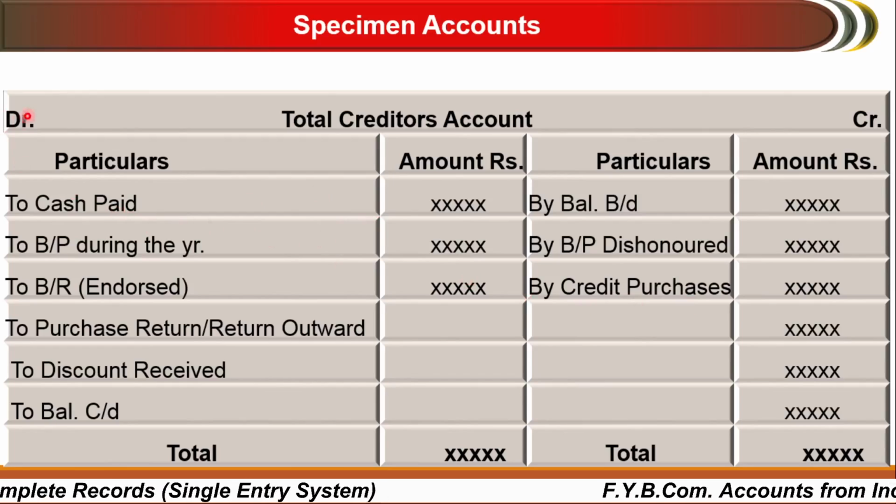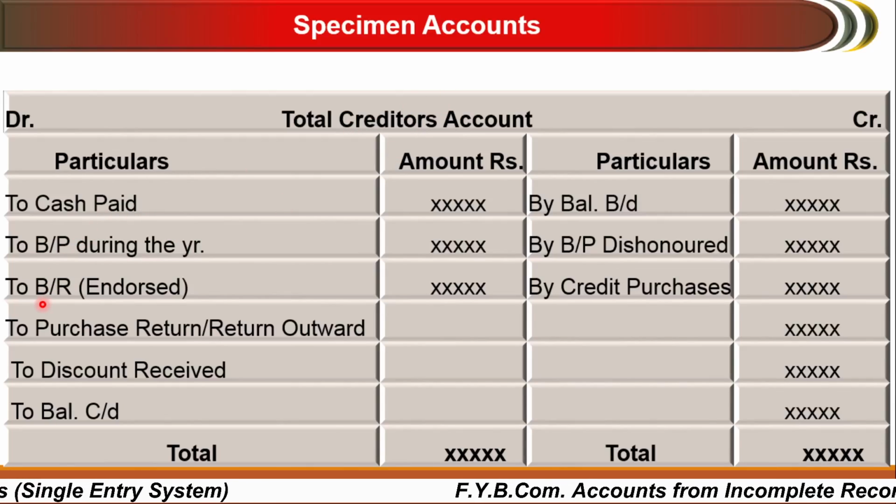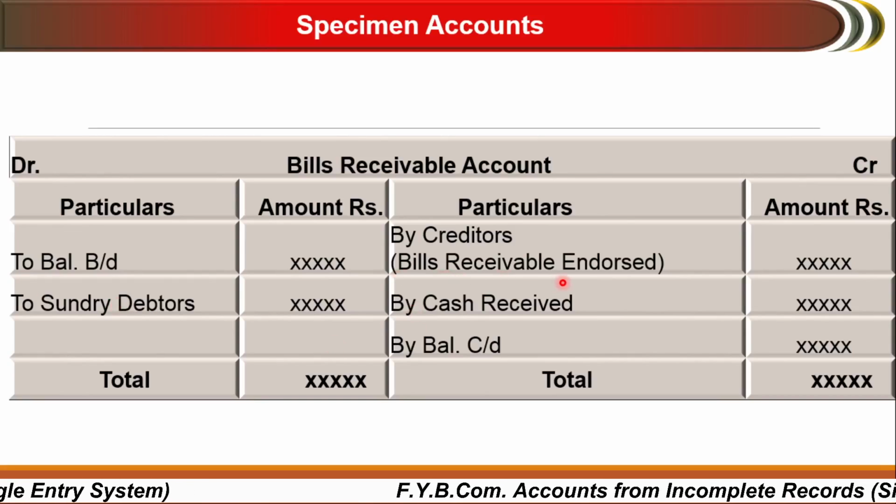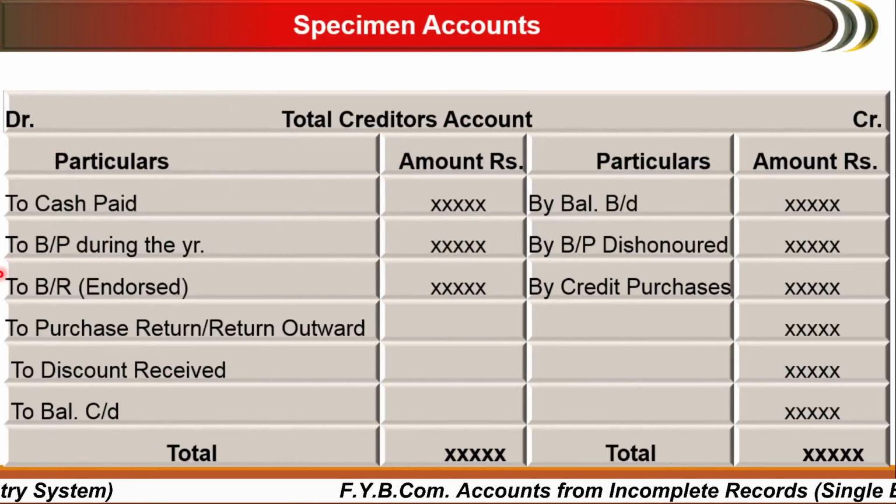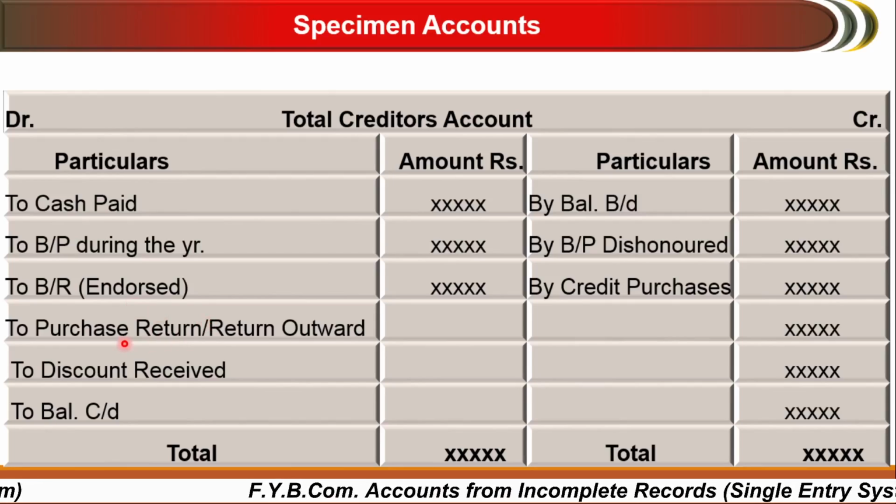On the reverse side, that is on the debit side, if you pay some money to the creditors, at that time creditors will be debited. If you accepted bills payable, bills payable will be credited and total creditors will be debited. If bills receivable are endorsed, as we have seen in the earlier slide, it is endorsed to creditors, so the creditors account will be debited and the bills receivable account will be credited. Any purchase return or return outward or discount received will be recorded over here.